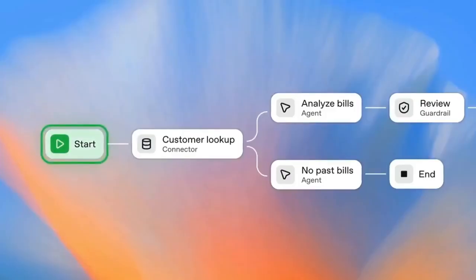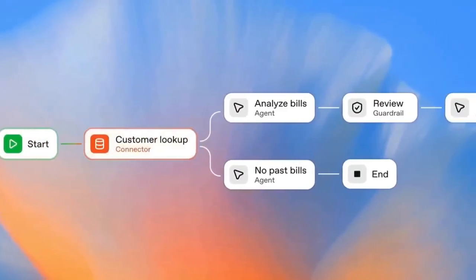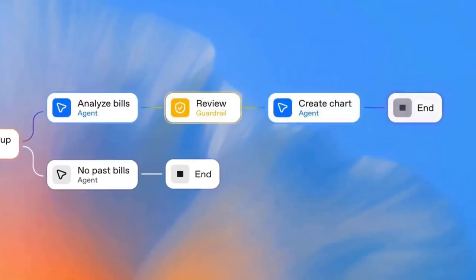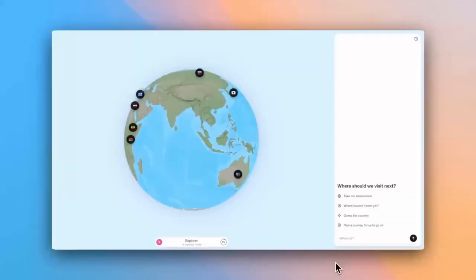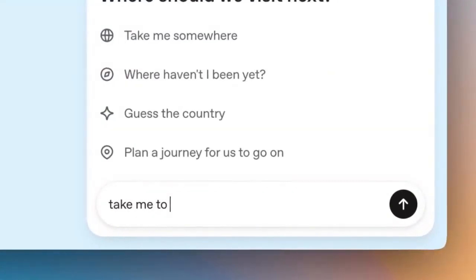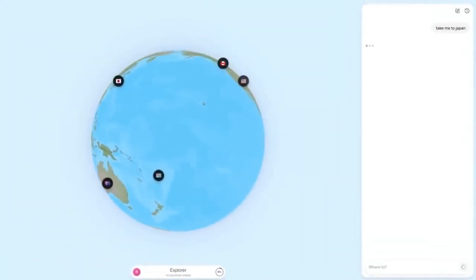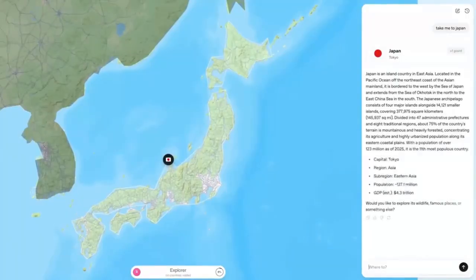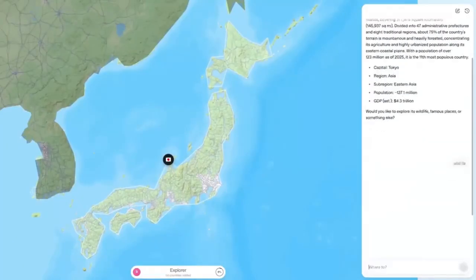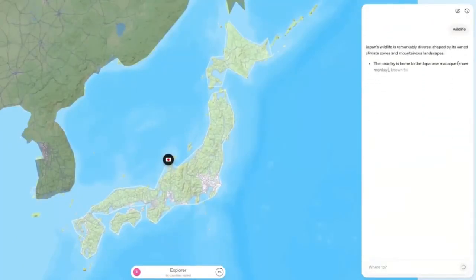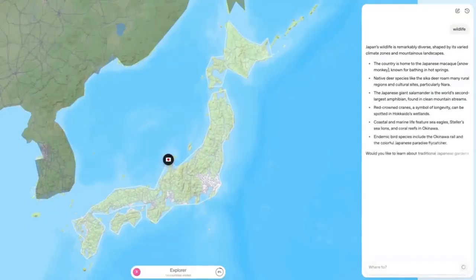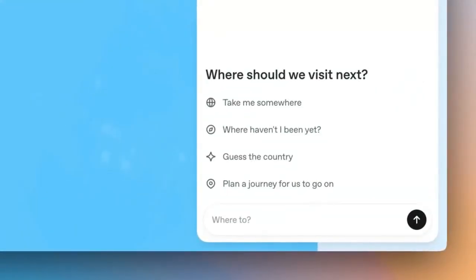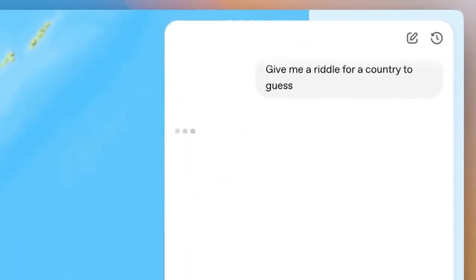Next up, arguably their biggest announcement was AgentKit. AgentKit is a really neat platform. It's very similar to something like N8N, where it effectively allows you to build AI agents without having to write any code. You still sort of have to think through some of the conditional statements and the logic of the overall agent orchestration, but it makes a really easy interface for actually setting up all of the different features. You're going to be able to access things like file search, different MCPs that you can tie in within this. You can also create custom agents along different conditional routes of the architecture that you want to set up as